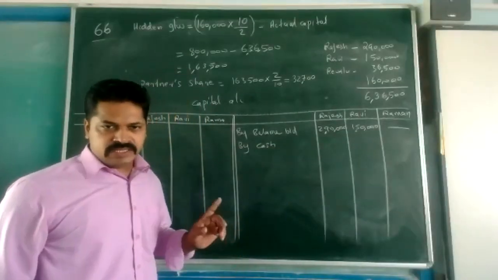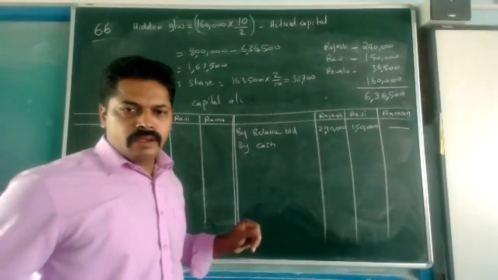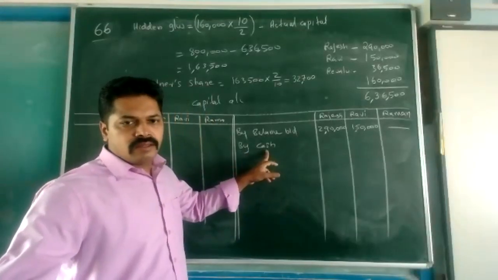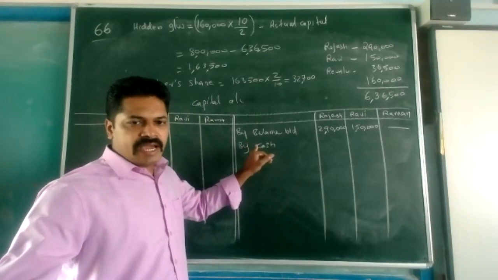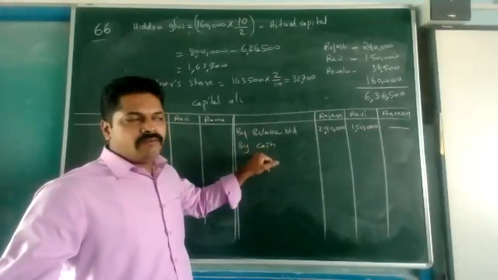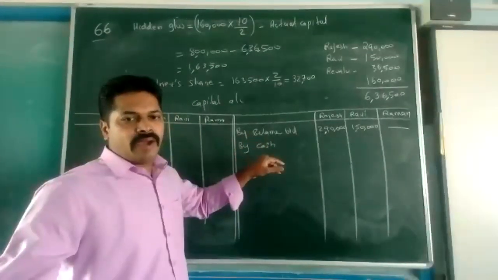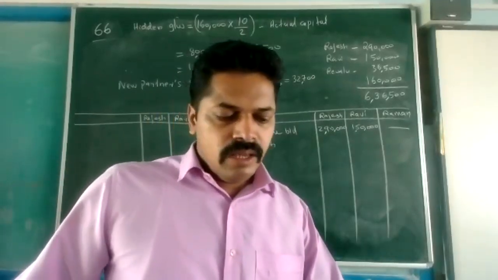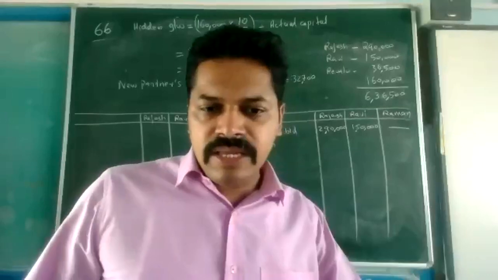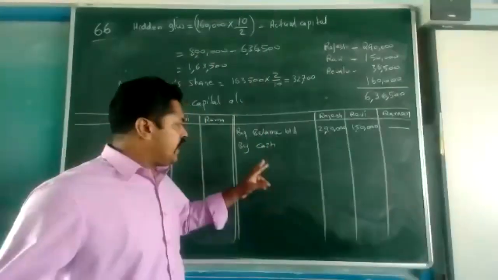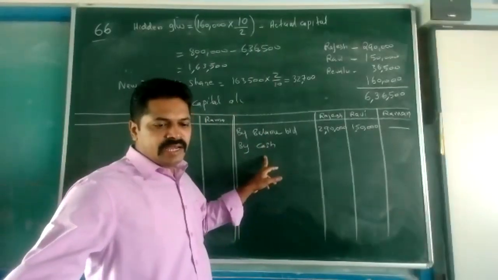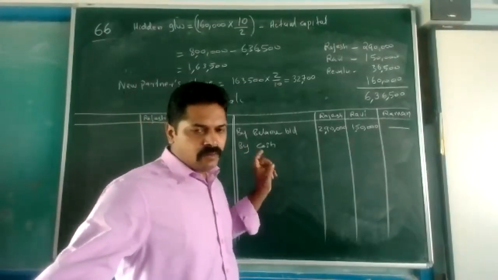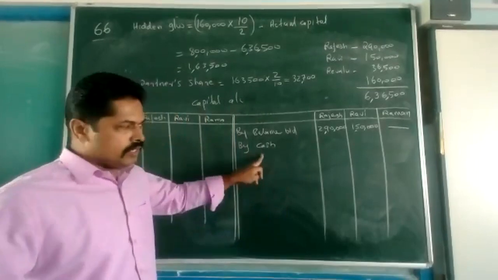And all of you, please listen. One thing. Here, in some questions we write by bank, and in other questions we write by cash. To determine whether we have to write cash or bank, we have to refer to our balance sheet. If cash at bank is given in the balance sheet, then here we write bank. If cash in hand is given, we write by cash. Don't forget that one. It is one of the important things.